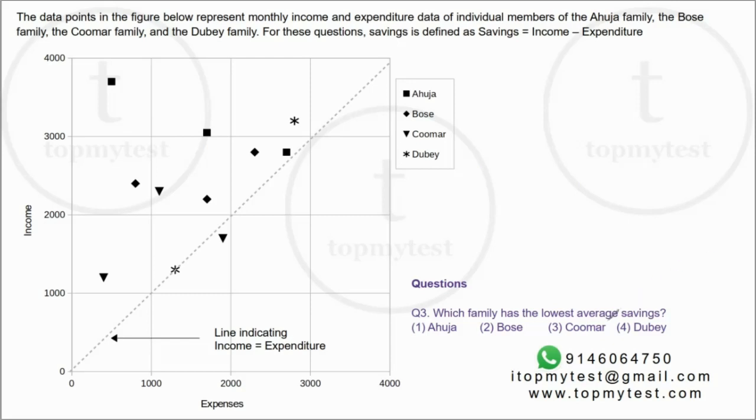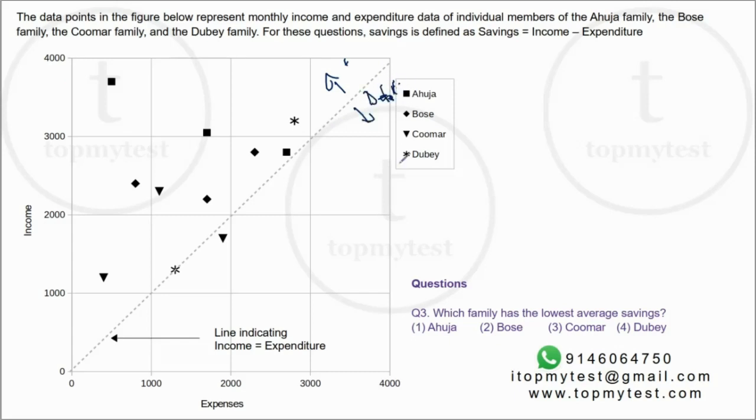Question number 3. Which one has the lowest average savings? Now, we have already done most of this. We don't even have to look at this. What will be the savings? Savings will be income minus expenditure. So if your savings is very high, you will be as far away as possible from this line, right? On the positive side, above this line is savings. Below this line is debt, right?